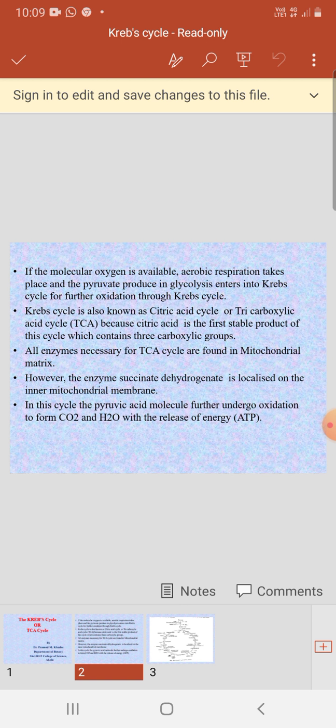All the enzymes of the TCA cycle are found in the mitochondrial matrix, but only one enzyme, succinate dehydrogenase, is bound to the inner mitochondrial membrane. In this cycle pyruvic acid molecules undergo further oxidation to form CO2 and H2O with the release of energy, that is ATP molecules.